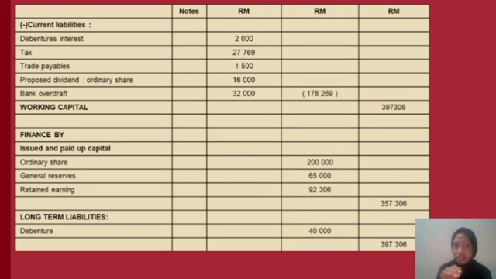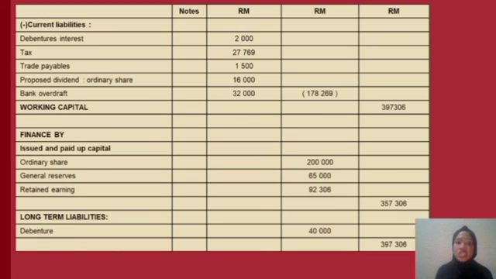Okay, we will minus the current liabilities. Under current liabilities are debenture interest, tax, trade payables, proposed dividend on ordinary shares, and bank overdraft. For the working capital, we add on all of the current liabilities, and we get 178,269. When we add on our working capital, we will get 397,306 ringgit.